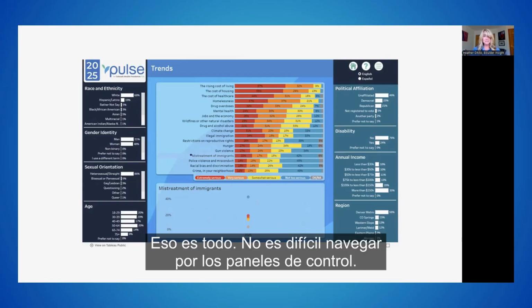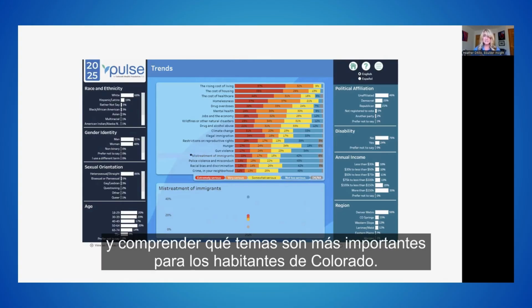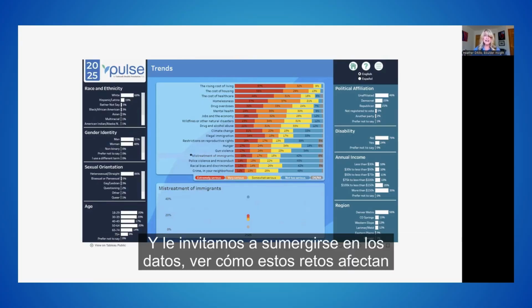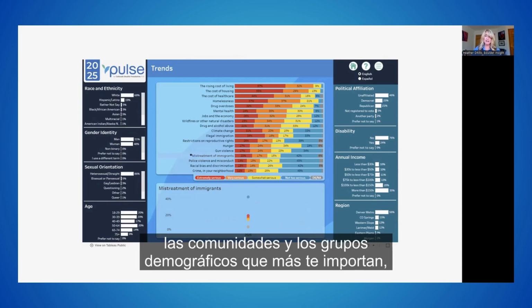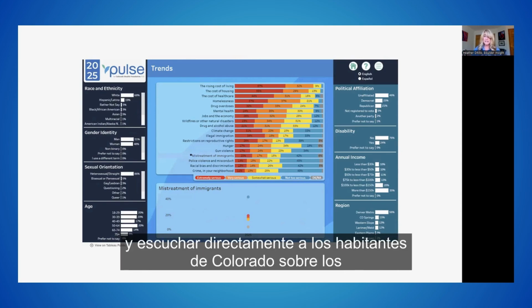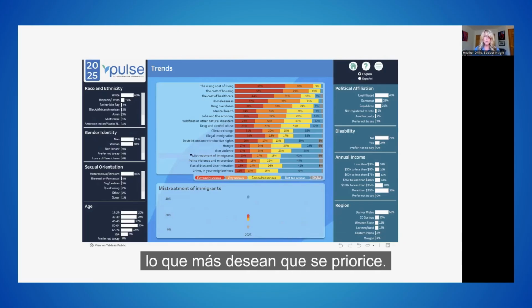It's not hard to navigate the dashboards. We hope that you'll find this tool to be valuable for you to better see and understand what topics matter most to Coloradans. And we welcome you to dive into the data, see how these challenges affect the communities and demographics that matter most to you, and hear directly from Coloradans about the issues and the solutions they most want prioritized.